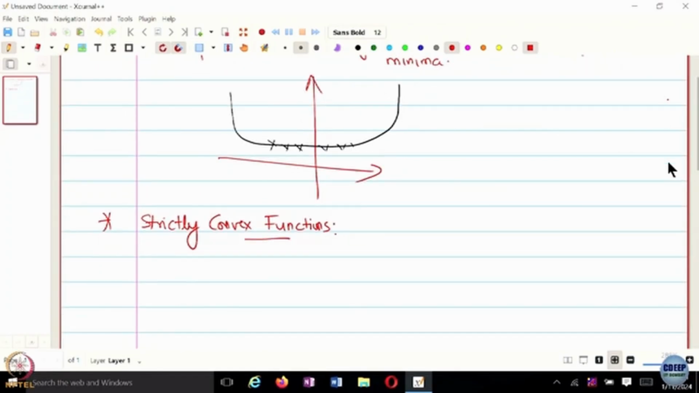So, for convex functions, what did we have? If I evaluate f of lambda x plus 1 minus lambda y, for convex functions, what should this look like? It is less than or equal to lambda f of x plus 1 minus lambda times f of y, right? And this is true for convex functions.